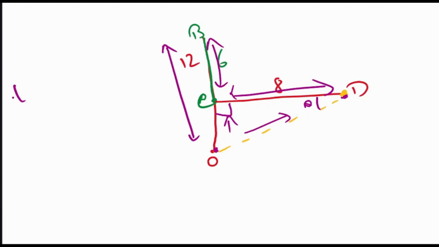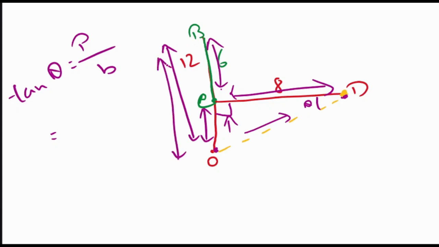So we know that tan theta is equal to perpendicular by base. Okay. So then what is the perpendicular over here? Perpendicular means this is the height. If this is 6 meters, then what will be the distance of this CO? The entire thing is 12. Out of this 12, this part is 6. Then what will be this part? Obviously, it will be 12 minus 6, which is 6.